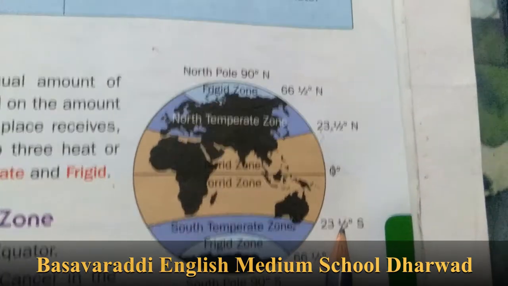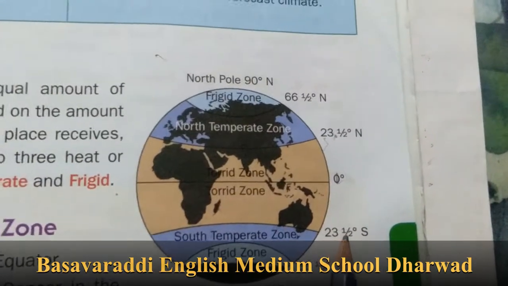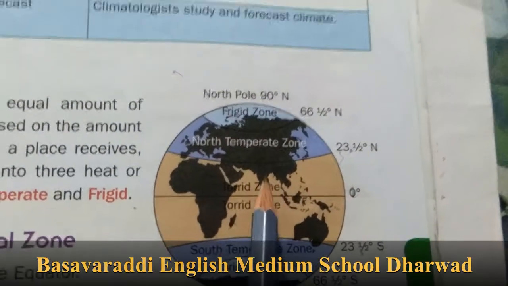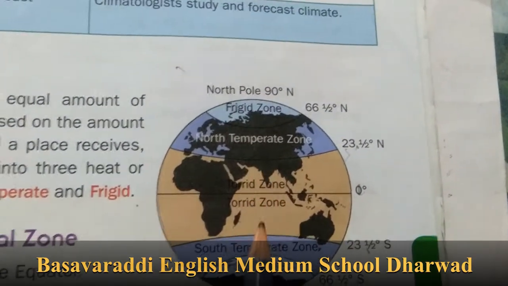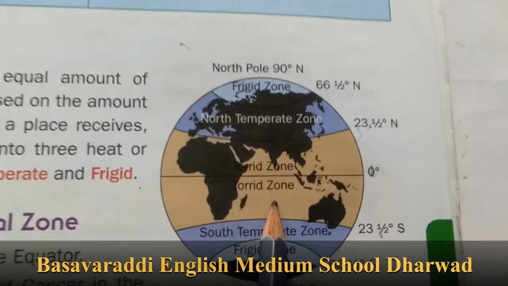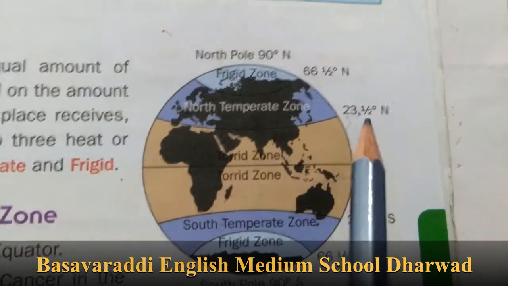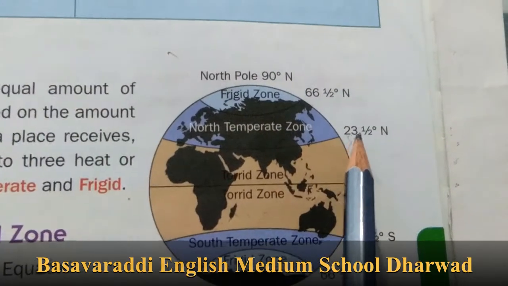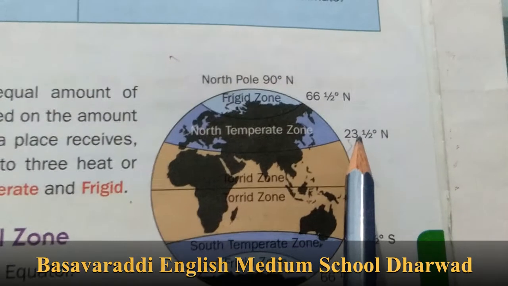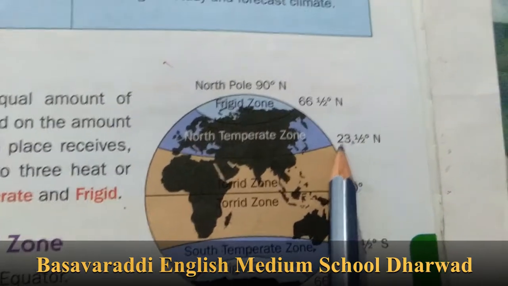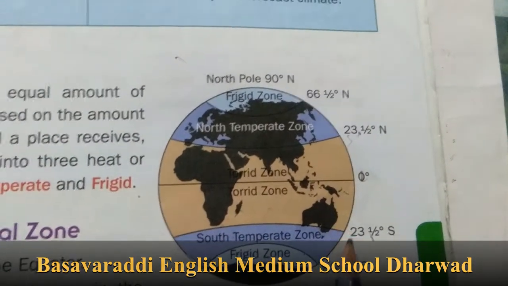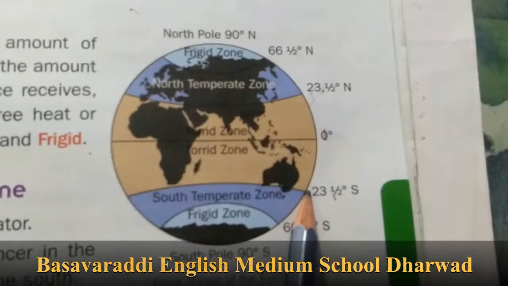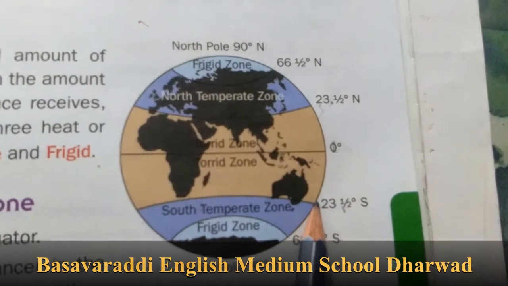That is the Tropic of Capricorn. The torrid zone lies on both sides of the equator, and it extends from the Tropic of Cancer in the northern hemisphere to the Tropic of Capricorn in the southern hemisphere.